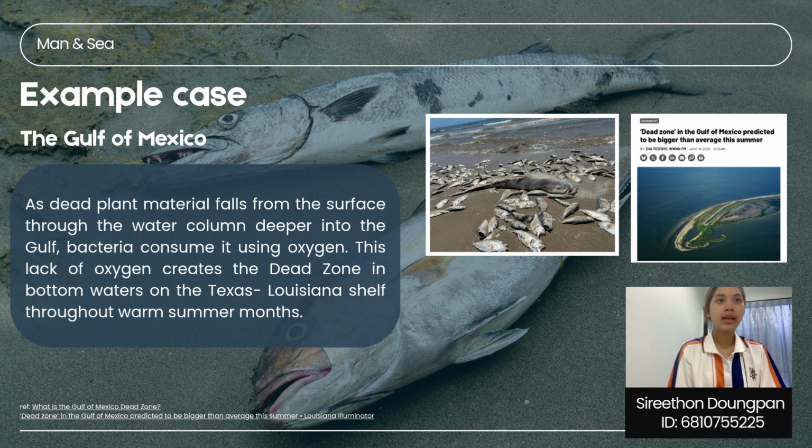The dead zone in the Gulf of Mexico happens when too many nutrients cause algae to grow really fast. When the algae die and sink, bacteria break them down and use up all the oxygen in the water. Without oxygen, fish and shrimp can't survive, and that really hurts local fishermen and the tourism industry in Louisiana.